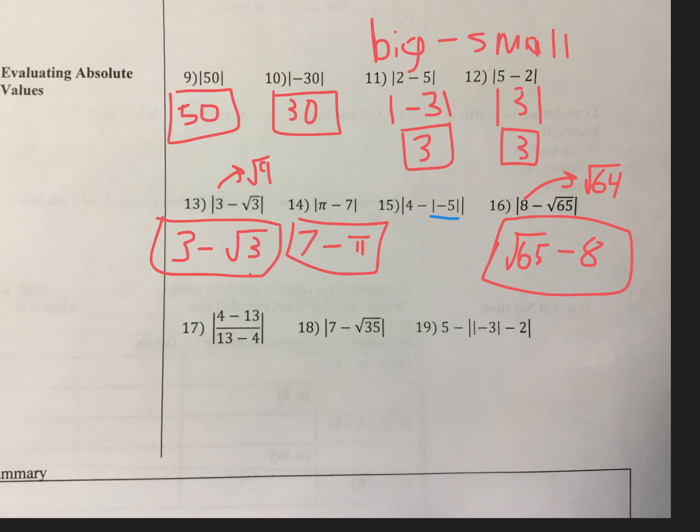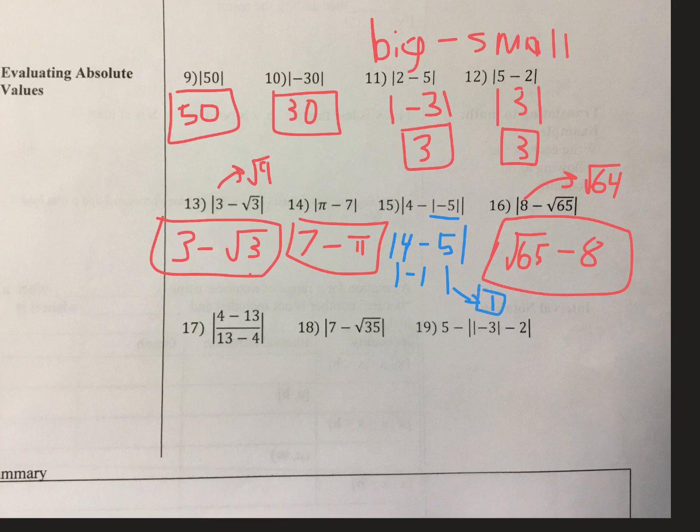So I'm just going to take care of this first, and obviously the absolute value of negative 5 is just 5. And then I'm going to keep everything else the same. So we're going to do 4 minus 5 inside of an absolute value. And so I just kept the 4, I kept the negative, I just changed the absolute value of negative 5 into a regular 5. Now I need to do the subtraction, so 4 minus 5 is negative 1. Inside of an absolute value, though, is going to turn into positive 1.